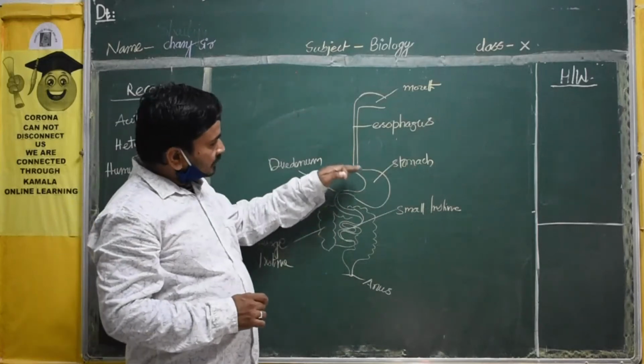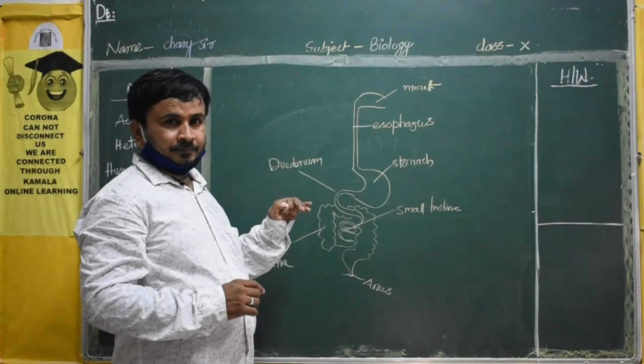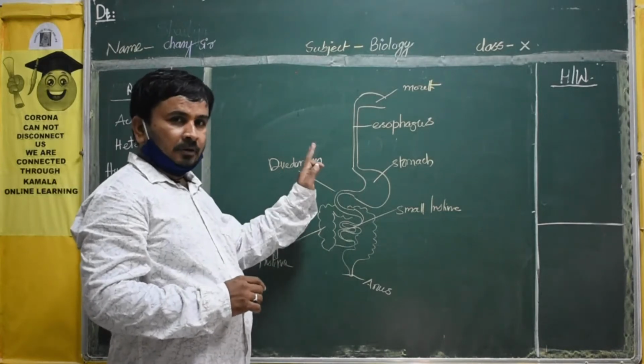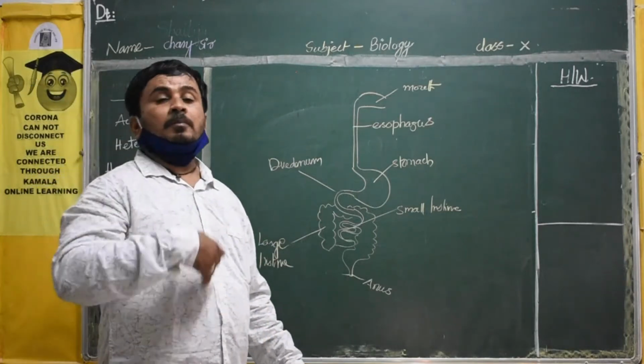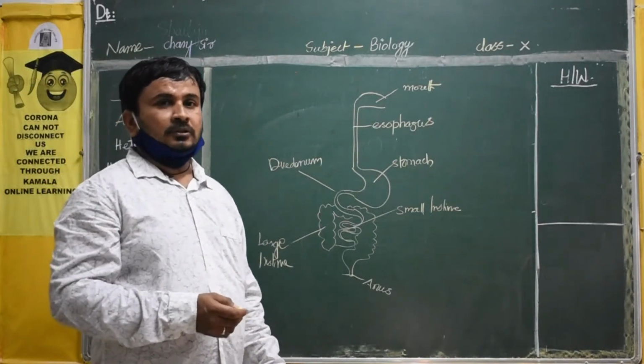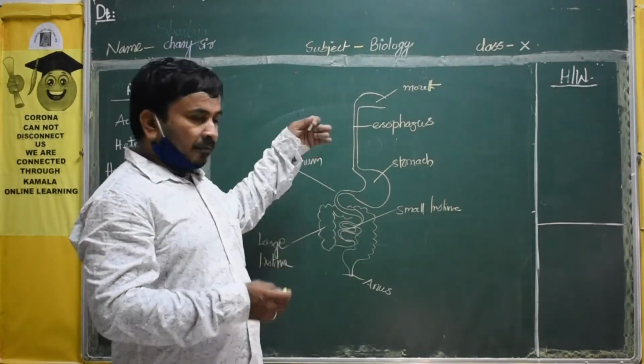So one by one we will discuss it. In this lesson we will discuss it one by one very clearly. Okay, this is the one part. Afterwards, in autotrophism we will discuss the plants and how the plants produce food. That is nothing but photosynthesis. That we will discuss later. First, we will learn about ourselves.